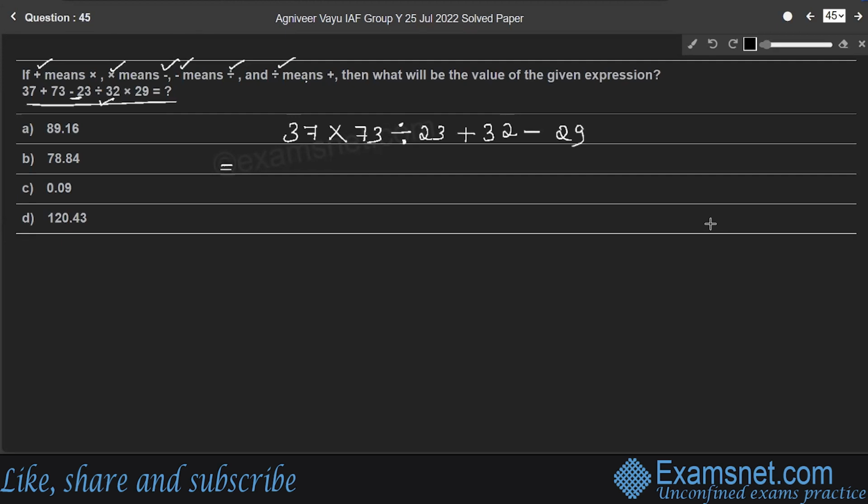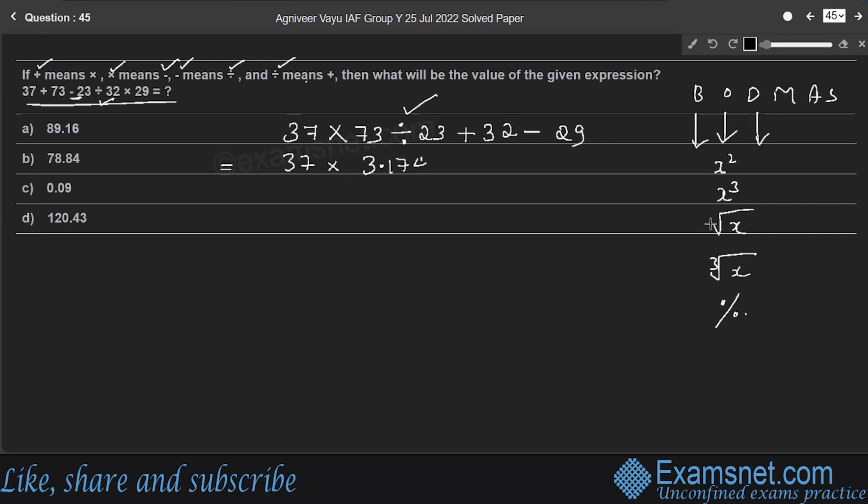Here, students, in order to solve any mathematical expression, we need to follow the BODMAS rule. First remove the bracket part. There is no bracket to remove. Next comes the of part. Of means square of or cube of, or any square root or cube root part, or any percentage. These all come under the of part, right? There is no of part here. So next comes division. So 37 into 73 divided by 23 is 3.174, plus 32 minus 29.